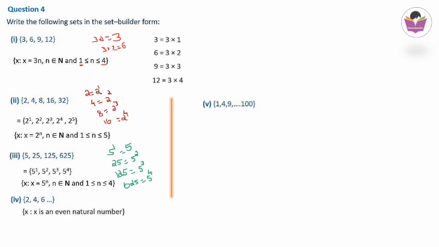Next one, the fifth one: 1, 4, 9 up to 100. And these numbers are also quite familiar to us. These numbers are called square numbers. 1 squared is 1, 2 squared is 4, 3 squared is 9, etc., up to 10 squared is 100. Means square numbers from 1 to 100. Either you can write it in words, or else you can write it this way.